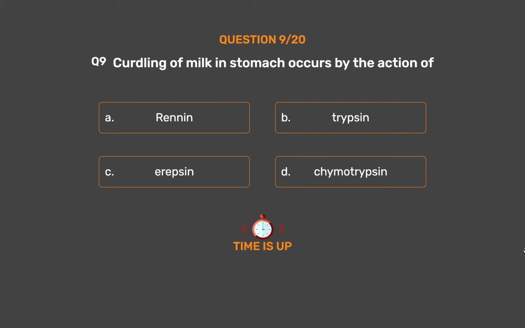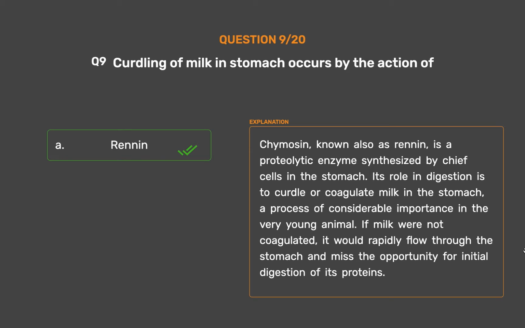The correct answer is option A, renin. Renin is a proteolytic enzyme synthesized by chief cells in the stomach. Its role in digestion is to curdle or coagulate milk in the stomach, a process of considerable importance in the very young animal. If milk were not coagulated, it would rapidly flow through the stomach and miss the opportunity for initial digestion of its proteins.